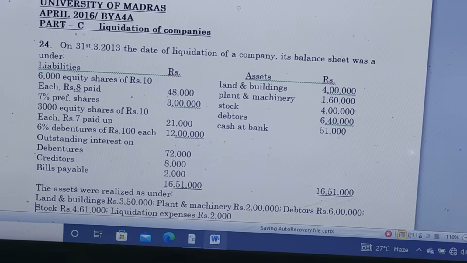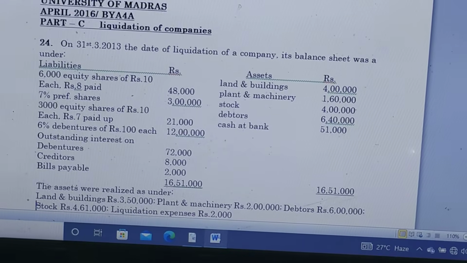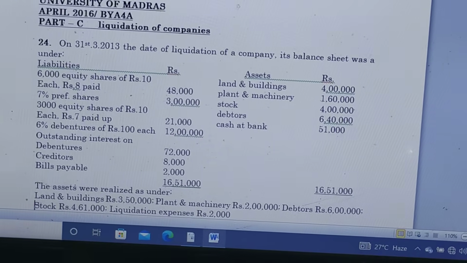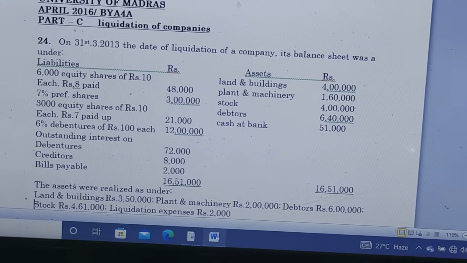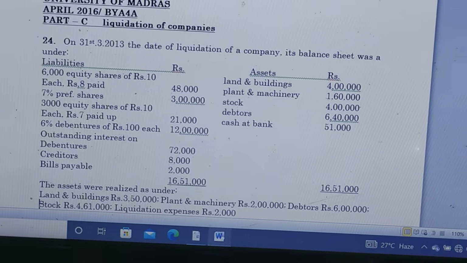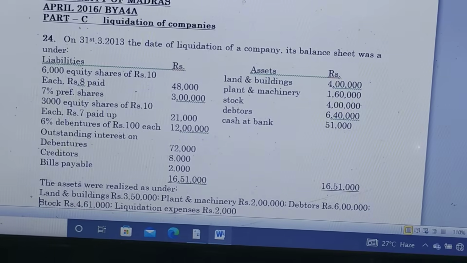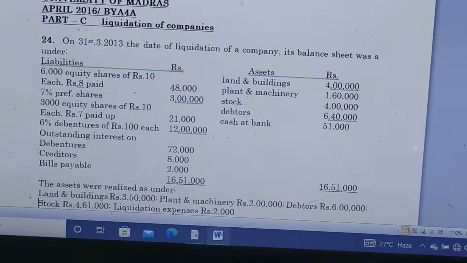And on the asset side: land and buildings 4 lakhs, plant and machinery 1 lakh 60,000, stock 4 lakhs, debtors 6 lakh 40,000, cash at bank 51,000. The total assets are 16 lakh 51,000.